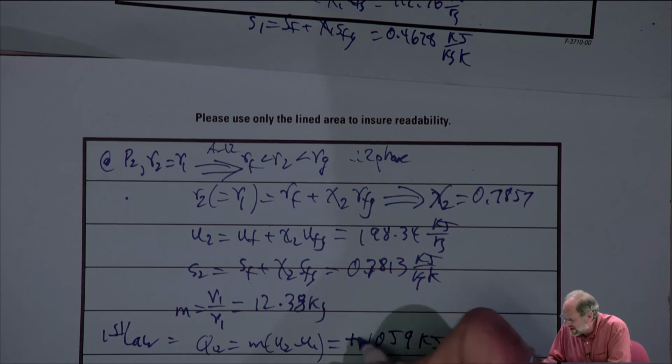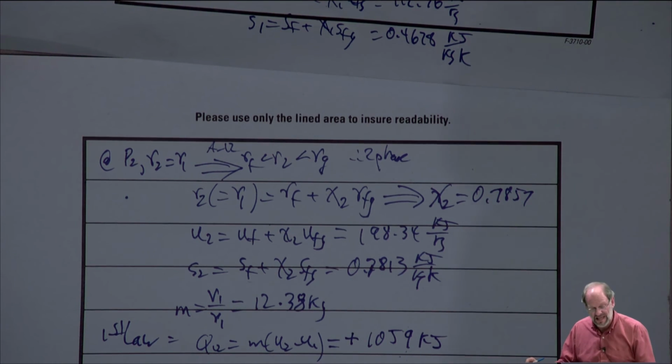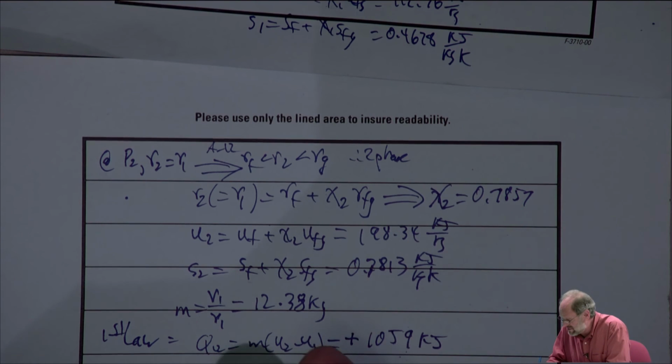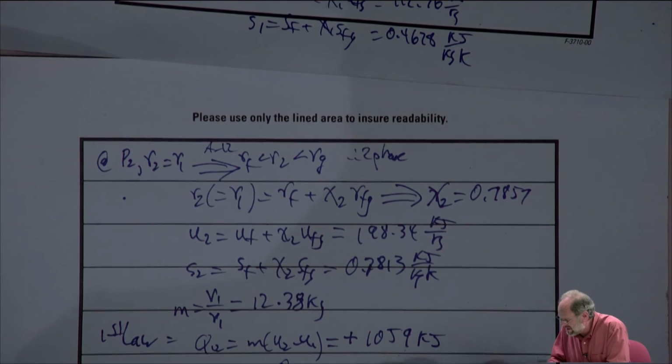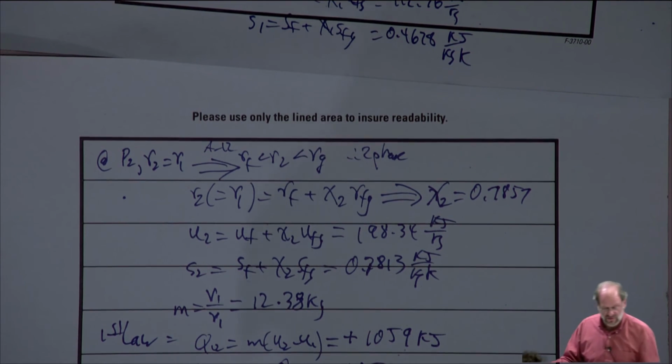And I'll put a little plus sign on this just to remind us that heat is being added to the system, which would mean then that heat is being rejected from the surroundings. So Q surroundings is then just the negative of the above, so minus 1,059 kilojoules.